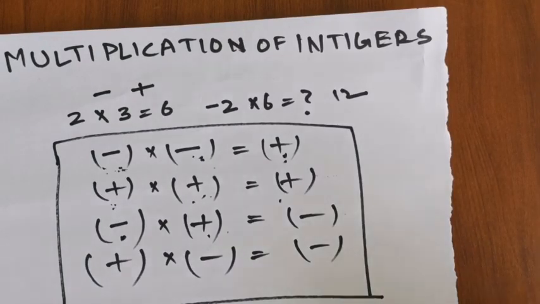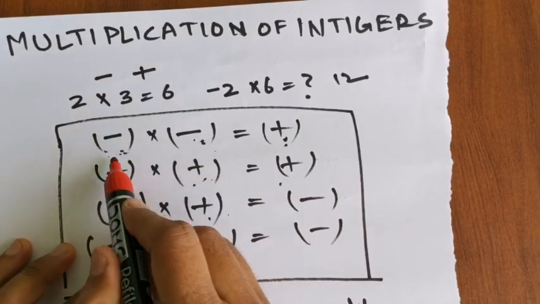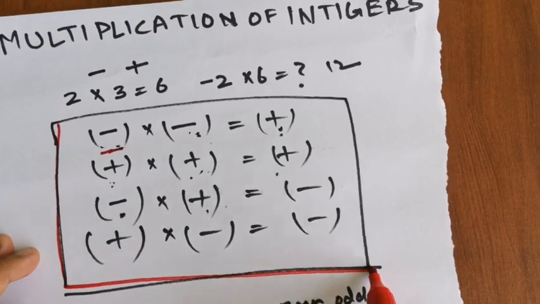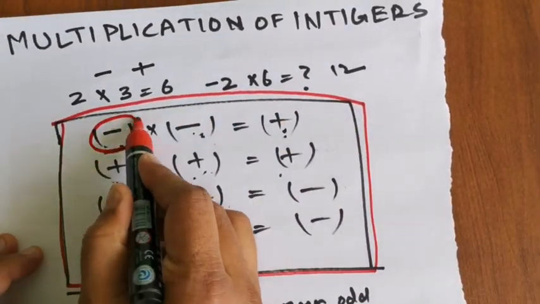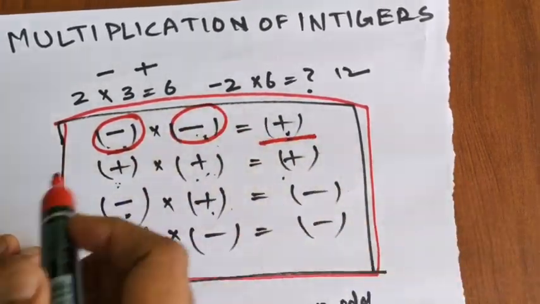So what have we learned today? The main part is negatives. This table: when a negative number is multiplied by a negative number, positive will come.